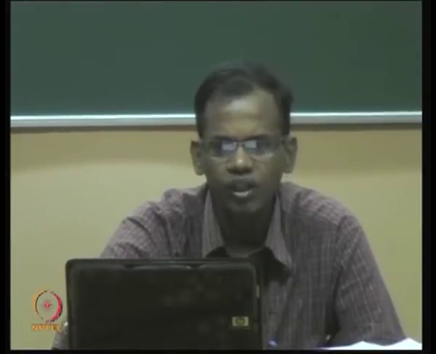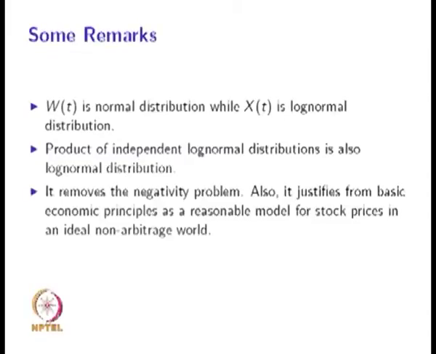As a remark, we know that Wt is a Brownian motion, the increments are independent as well as stationary, and Wt is normally distributed with mean 0 and variance t if it is a standard one. If it is not a standard one, then Wt is normally distributed with mean mu times t and variance sigma square t.